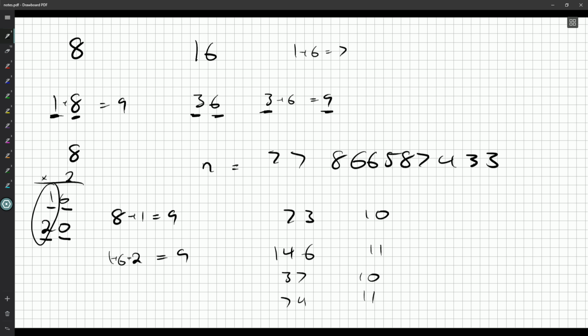I don't think the same thing is true when you triple, because you might be able to get into some bad situations with too many things carrying. But the fact that we have no 9s, I think, is going to be useful to us. Okay? So let's think about this.